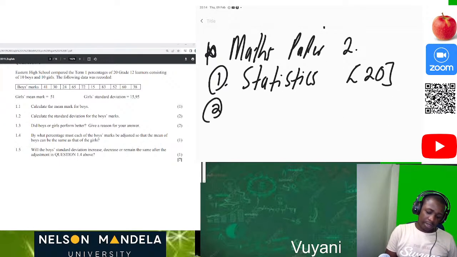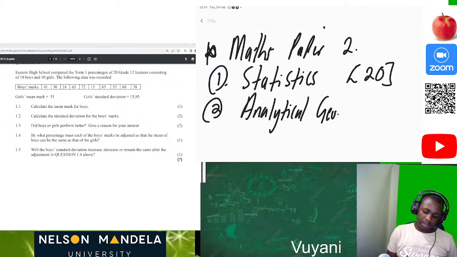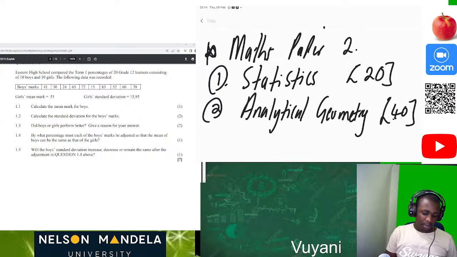Then we have analytical geometry, which is 40 marks.